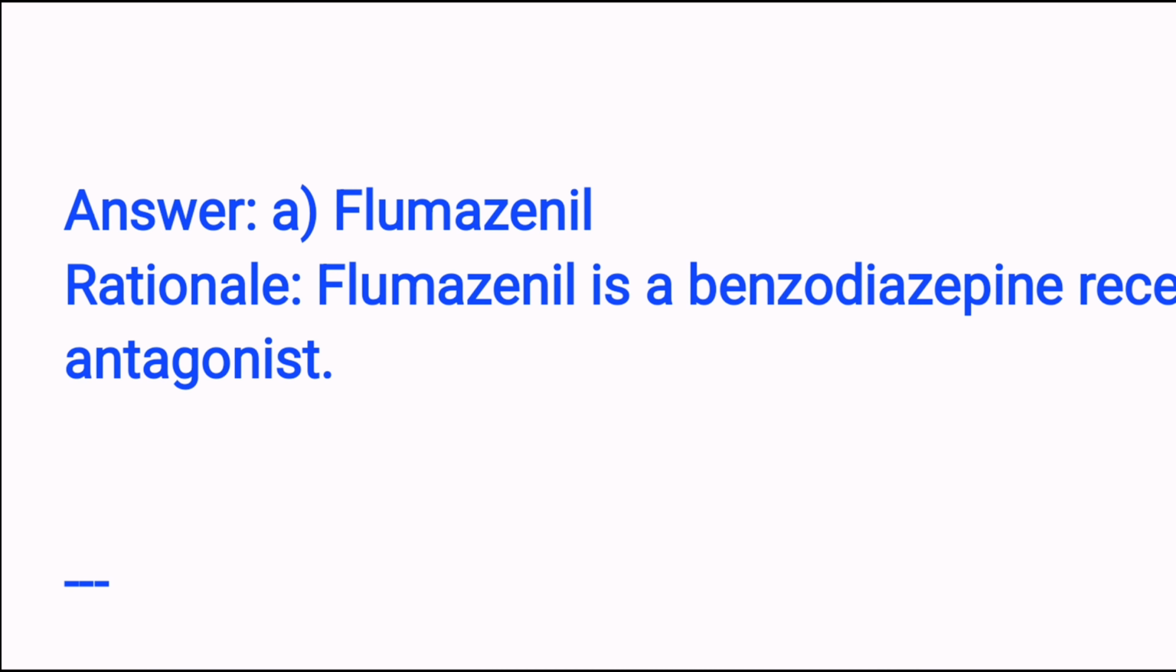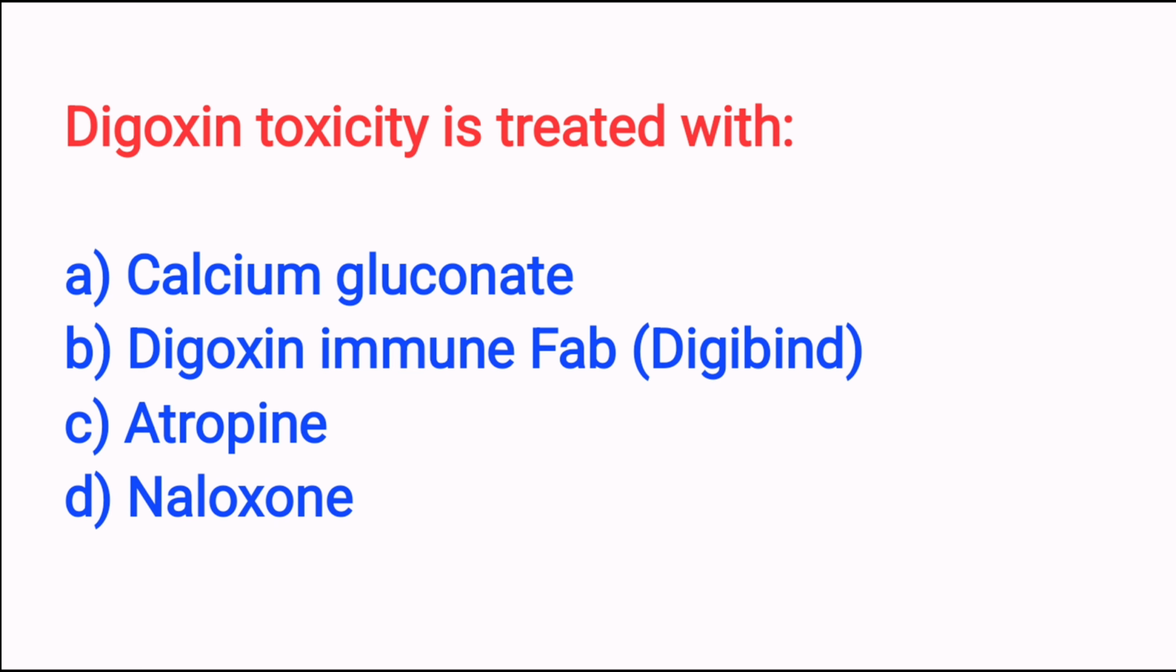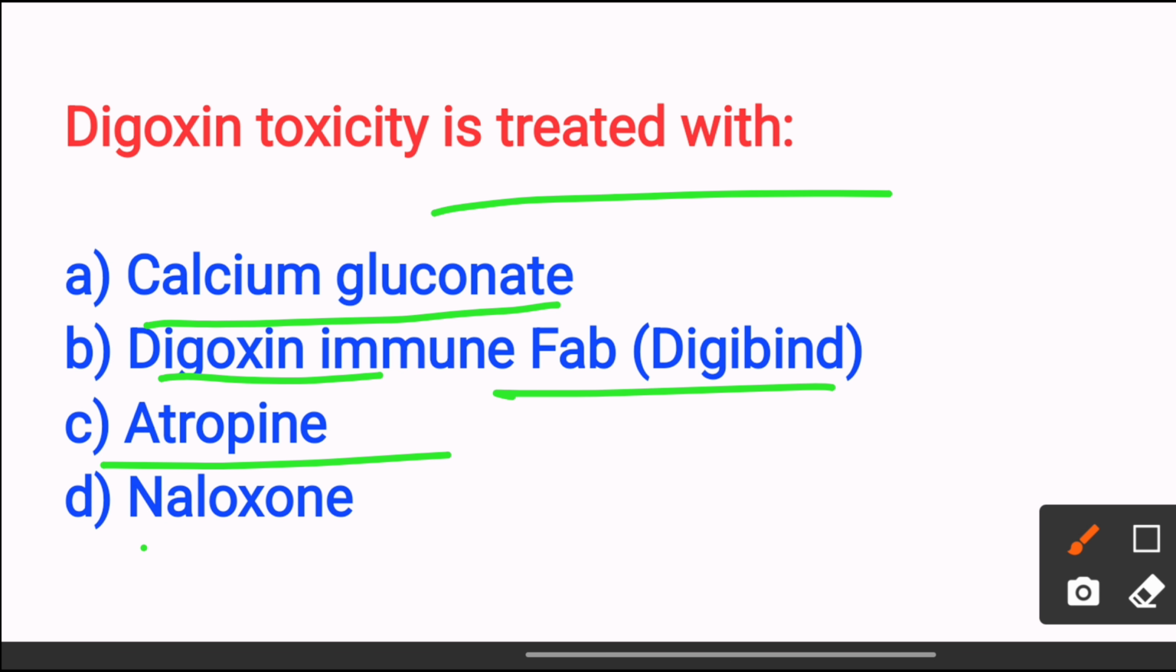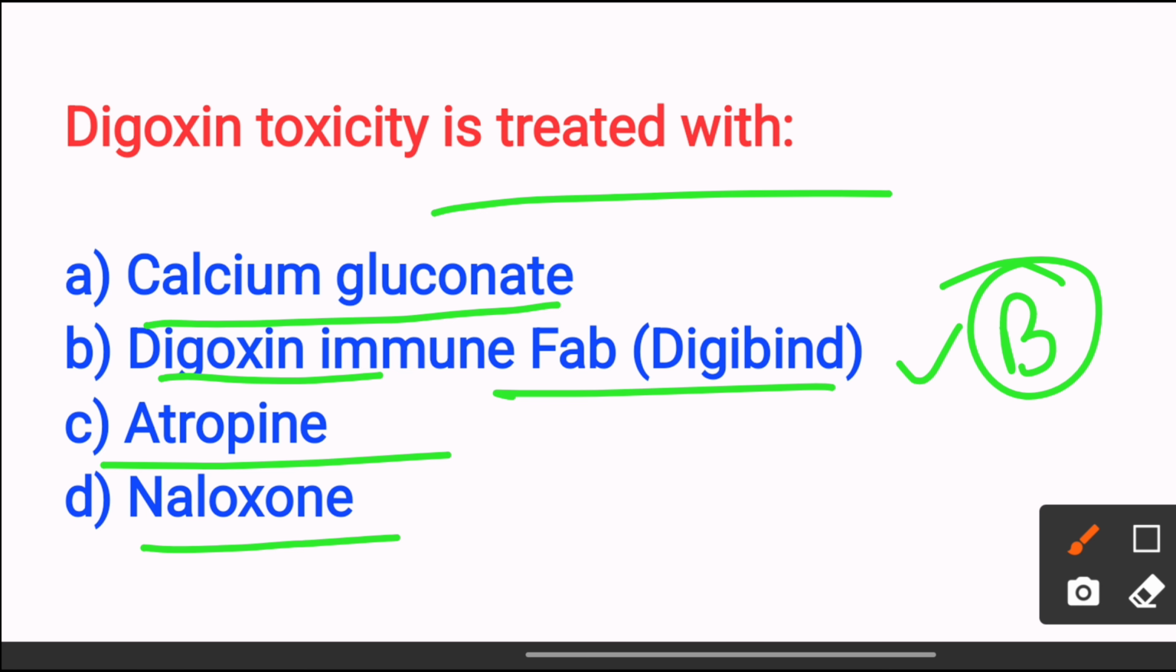Next, digoxin toxicity is treated with: option A calcium gluconate, option B digoxin immune fab, digibind, option C atropine, option D naloxone. The answer is option B digoxin immune fab, because it binds free digoxin, reducing its toxic cardiac effects. So the answer is option B.